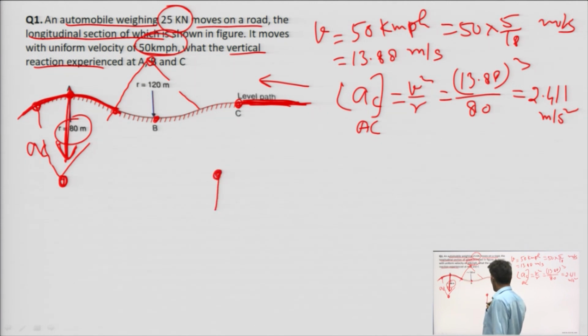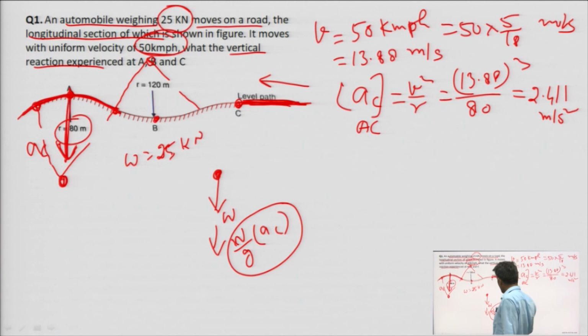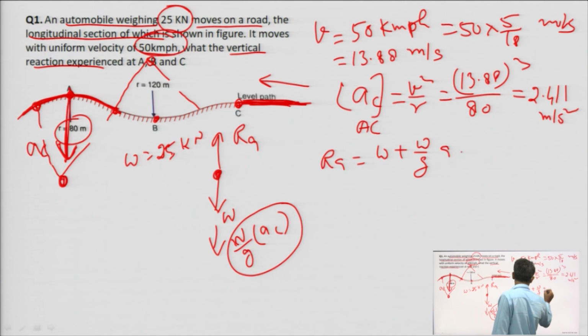The vertical reaction will be what? There is the weight component W, and W is 25 kilonewton. And here it is m into AC, that is W upon g into AC, due to acceleration AC. So, this is the reaction RA. RA will be the summation of these two: RA equals W plus W upon g into AC.